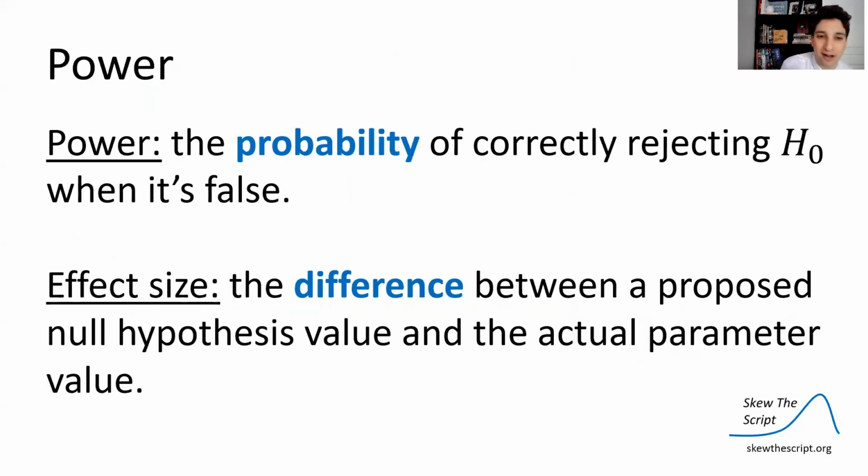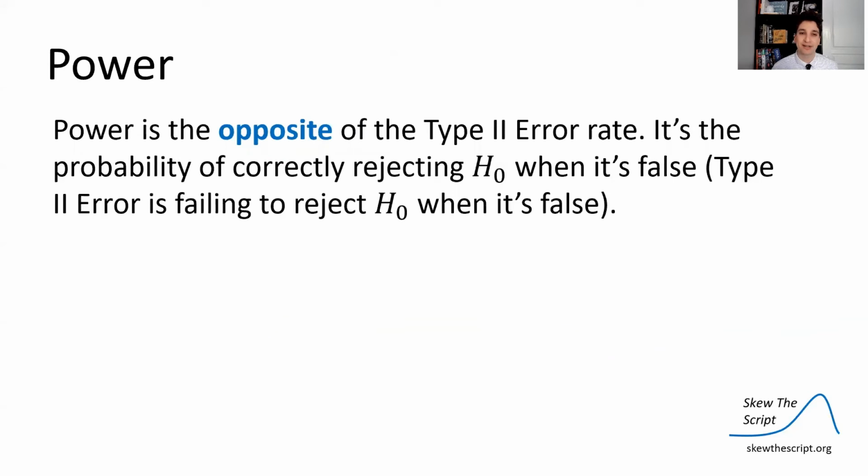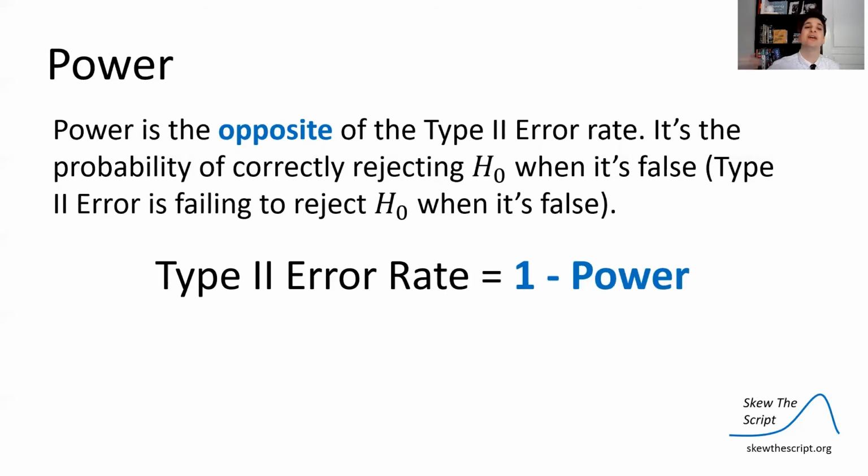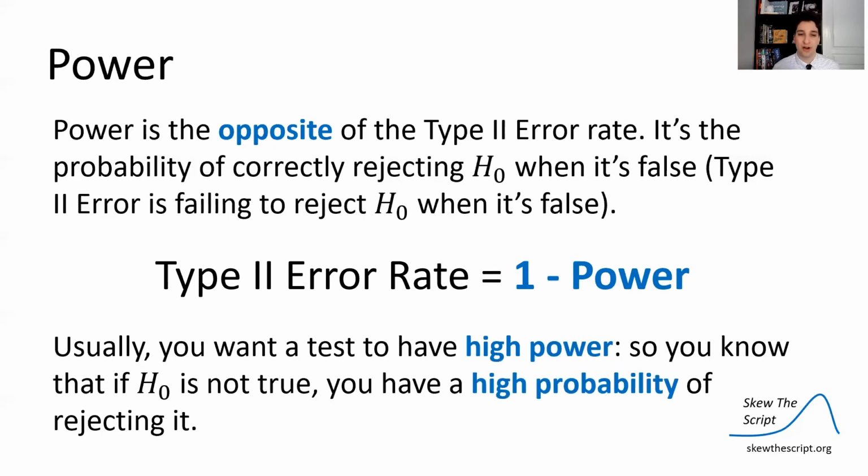Now, let's talk about power. Power is the probability of correctly rejecting the null when it's actually false. And the effect size has to do with power. It's the difference between a proposed null hypothesis value and the actual parameter value. Let's talk about what I mean here. Power is the opposite of the type 2 error rate. It's the probability of correctly rejecting the null when it's false, whereas type 2 error is the probability of failing to reject it when it was false. So you can just do 1 minus power is the type 2 error rate.